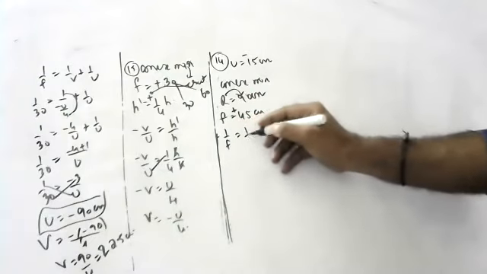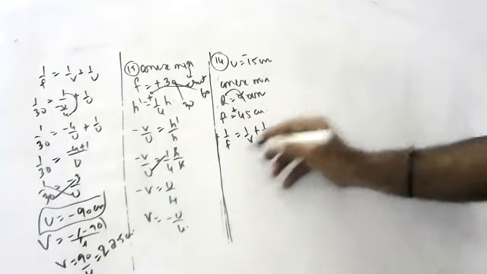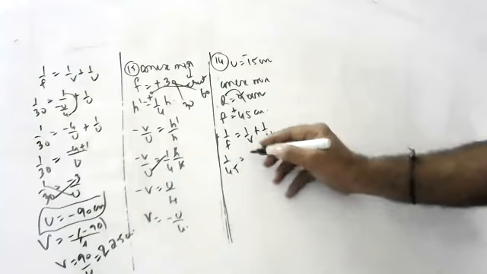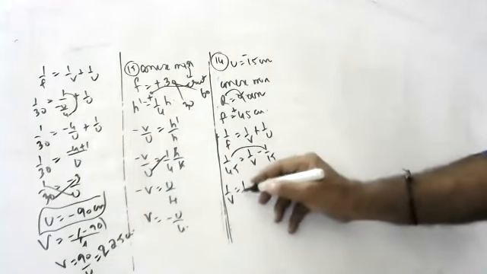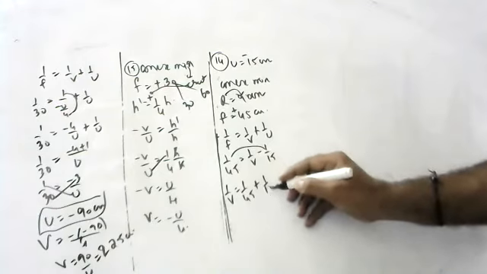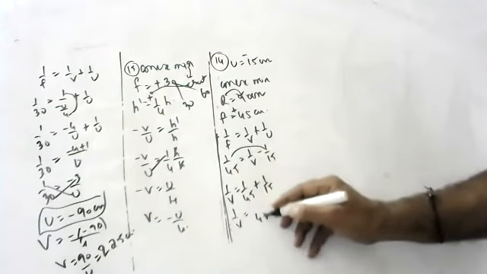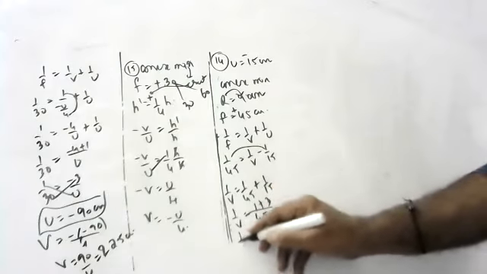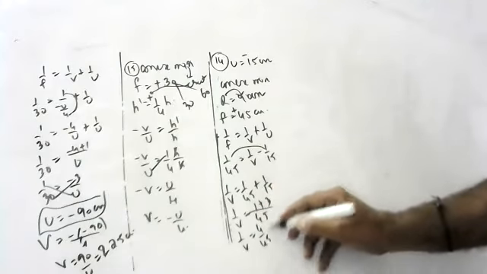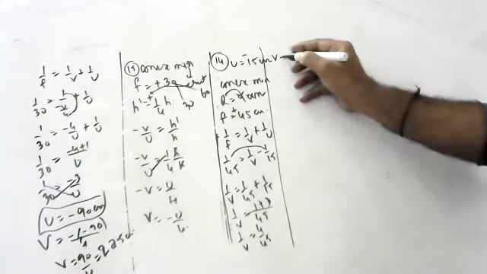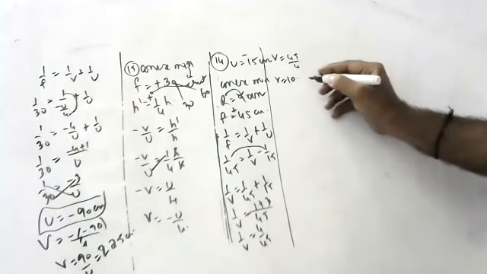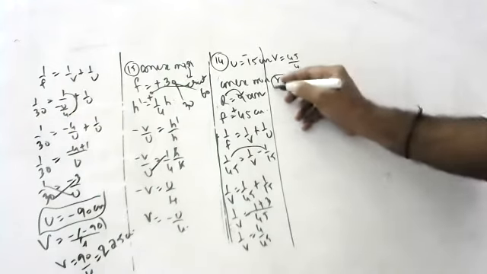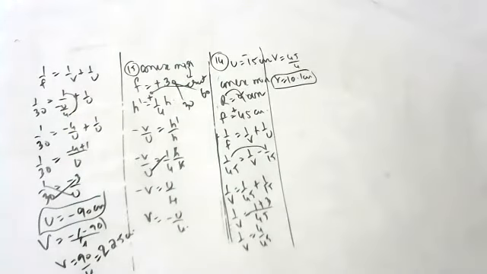1 by f is equal to 1 by v plus 1 by u. 1 by 45 is equal to 1 by v minus 1 by 15. This goes here: 1 by v is 1 by 45 plus 1 by 15. 45 is the LCM, 1 plus 3, so 1 by v is equal to 4 by 45. Okay, children? So v is equal to 45 by 4, which is 11.25 centimeters. Convex mirror.